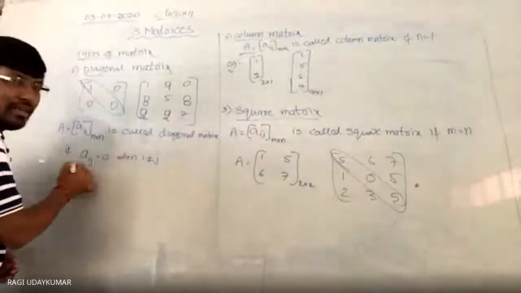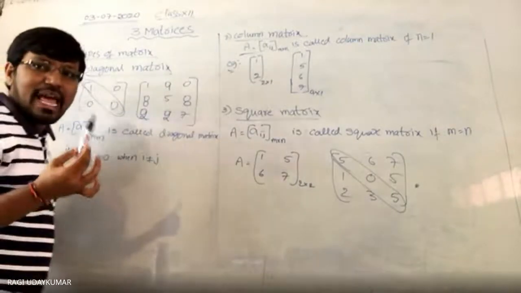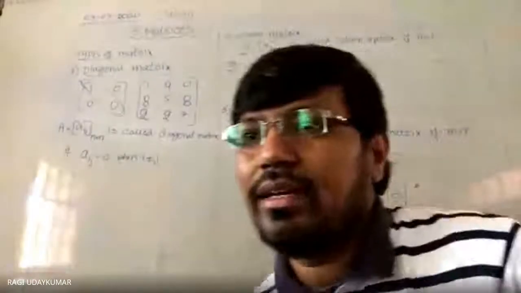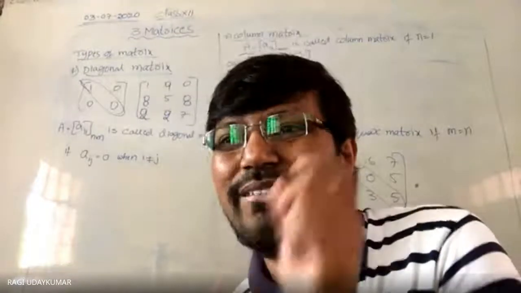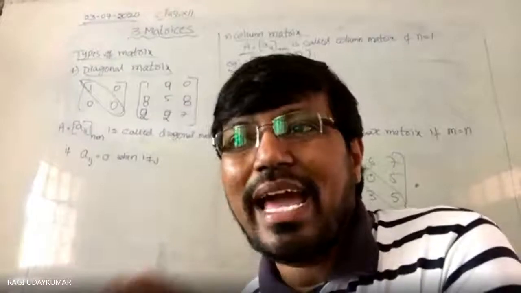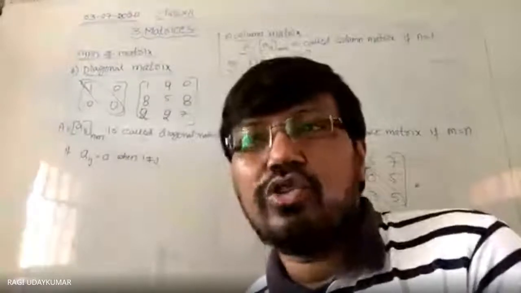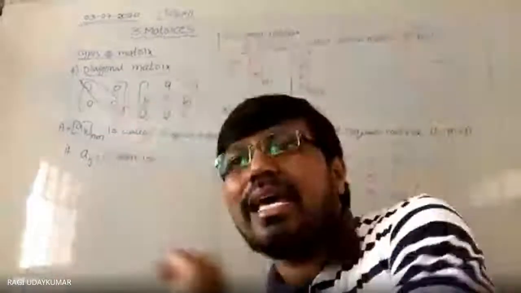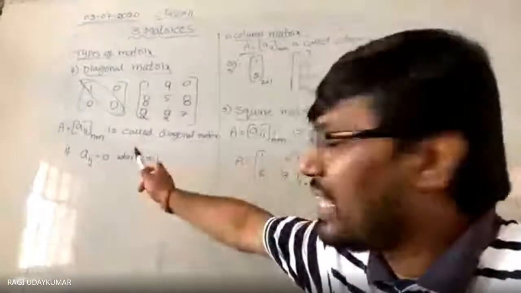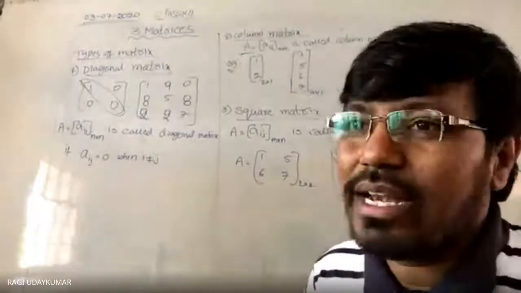What is its meaning? Look at the meaning of i not equal to j. Whenever i is not equal to j, it is not the 1 1. What is i equal to j? i equal to j is nothing but 1 1, 2 2, 3 3, 4 4, those elements. So I am saying i not equal to j: other than the principal diagonal elements, the remaining all should be zeros, because I have mentioned that Aij is 0 when i is not equal to j.